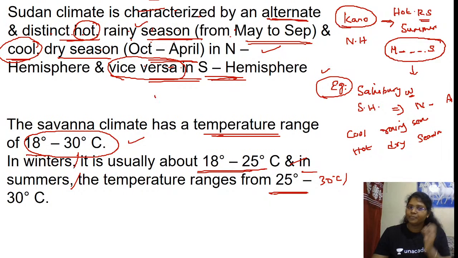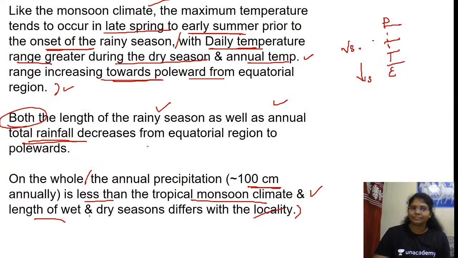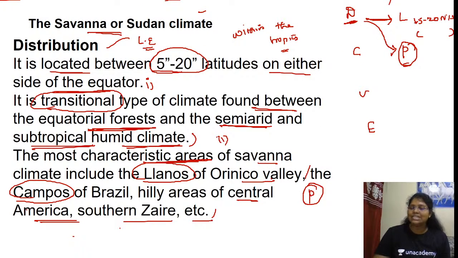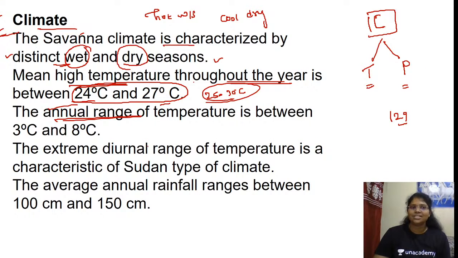Please let me know. And the Savanna climate has a temperature range, which of course we know is highest minus lowest. Is this clear? D is over, C is over. See, these are the stations. So the annual range of temperature is between 3 degrees Celsius and 8 degrees Celsius. Yes or no? The range will be very, very small.